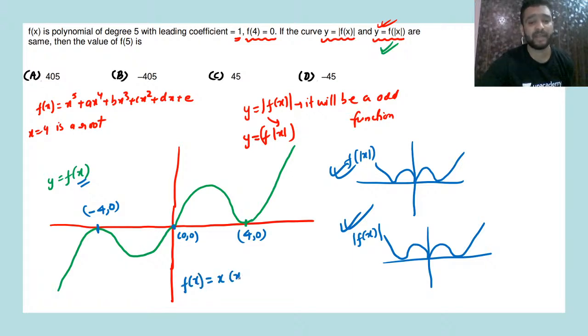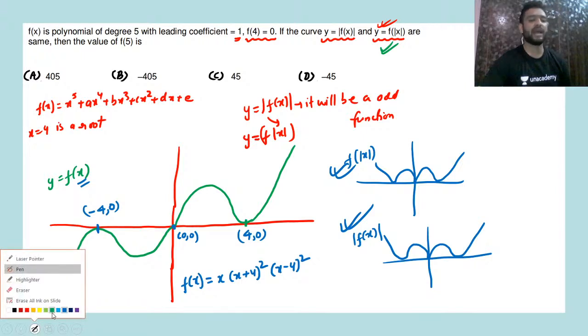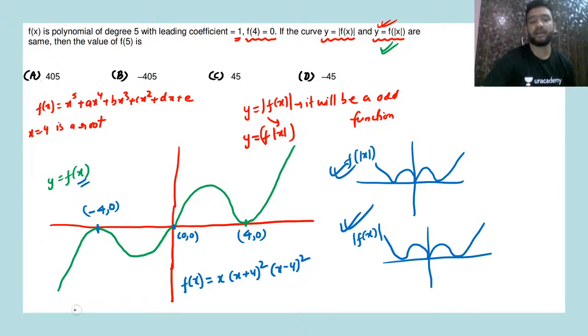x into (x plus 4) whole square and (x minus 4) whole square. Since two roots 4 and 4 are equal, and -4 and -4 will be equal in this case. This is the only possibility to get a graph wherein your f of mod x and mod of f of x will have the same curve.